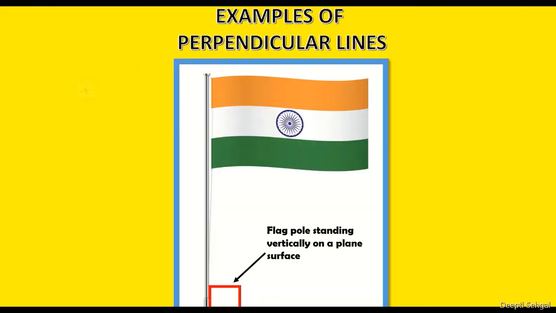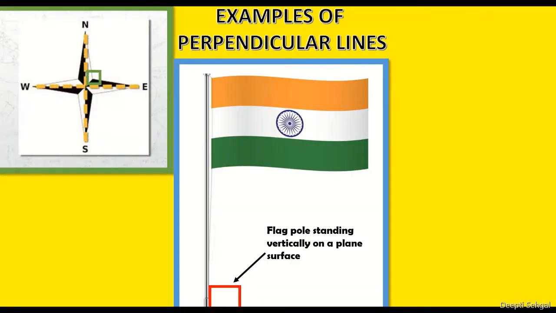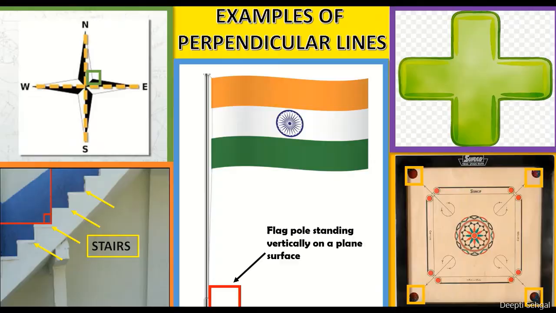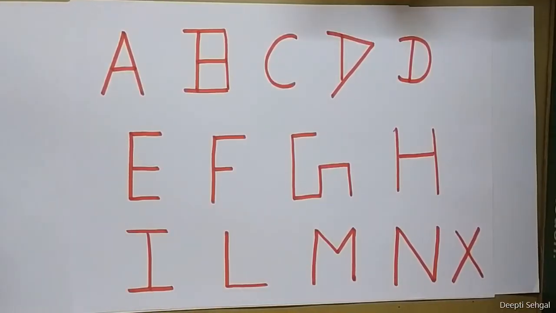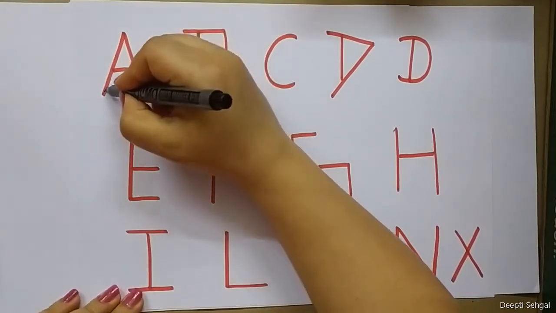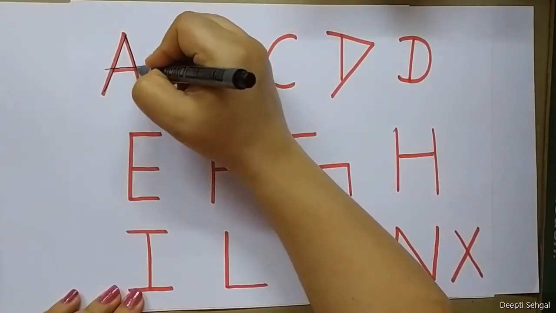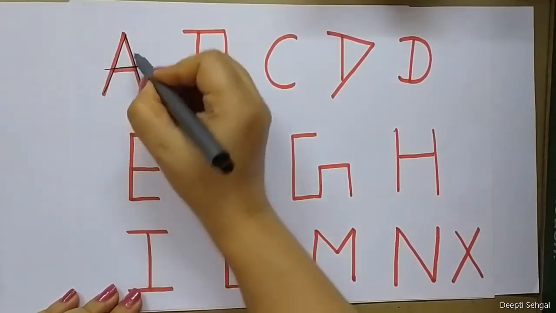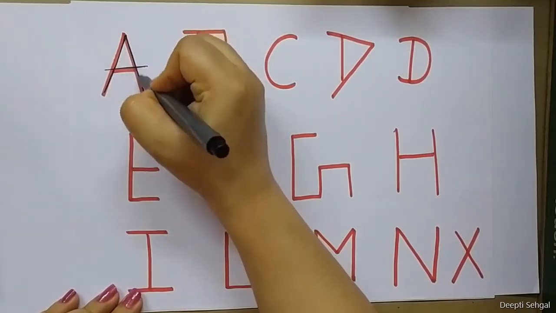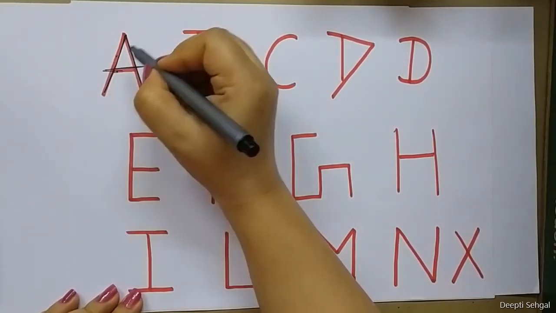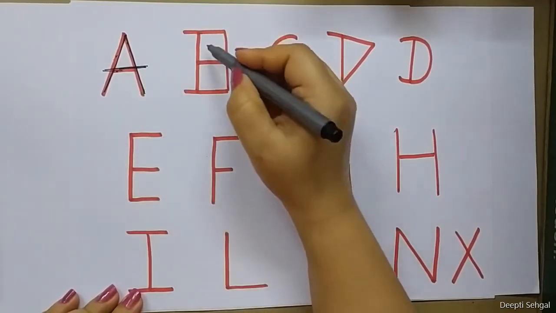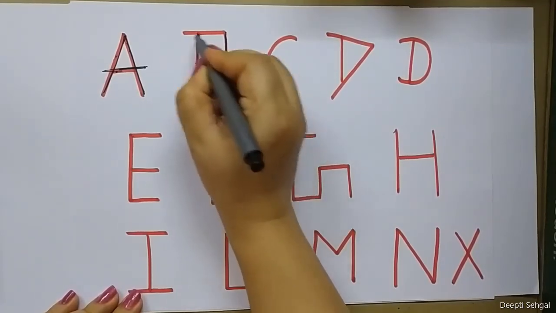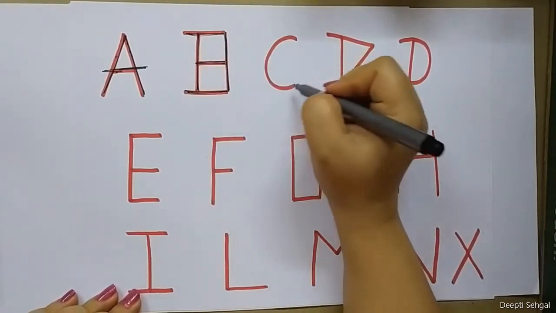If you look around, you will find many examples of intersecting lines in your daily life. Now let's see some alphabets and find out which sort of lines they have. So this is, if you see, these are only intersecting lines. We do not have any L here. So these are only intersecting lines. This line is also intersecting with this line, and this line is intersecting with this line. How about this? This line is parallel to this line. This line is parallel to this line and parallel to this line.